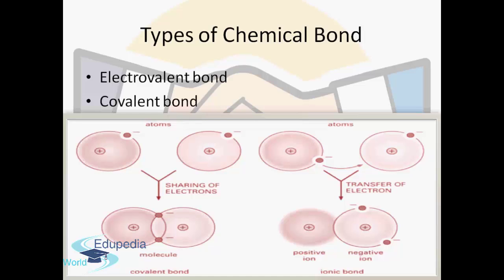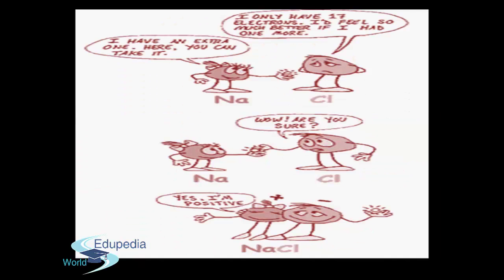So when a chemical bond is formed between atoms, both the combining atoms acquire stability, that is the inert gas electron configuration. We shall be understanding the types of bonding one by one. Yes friends, electrovalent bonds are also called ionic bonds. So let's start with the electrovalent bond. We'll be having a small cartoon parody to make it more understandable.